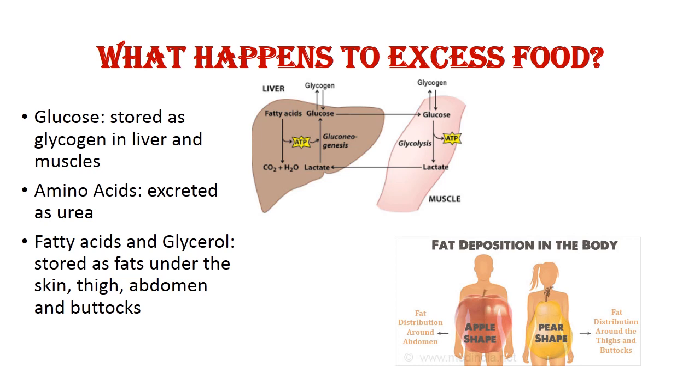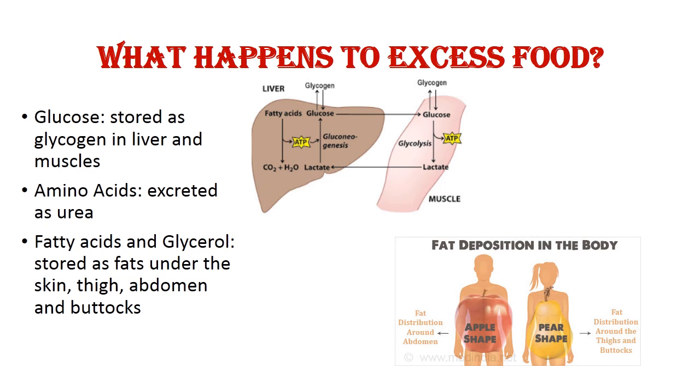Now, moving along, what happens to excess food? You remember the question that I asked in the beginning of this lesson: is it all the food that we take into the body that is used up by the body? Of course not. The excess glucose, amino acids, and fatty acids will have to go somewhere. In the case of glucose, the excess is stored as glycogen in the liver and in the muscle. So whenever the body lacks glucose, the stored glycogen can be easily converted back into glucose, where it is used up in the cells of the body.